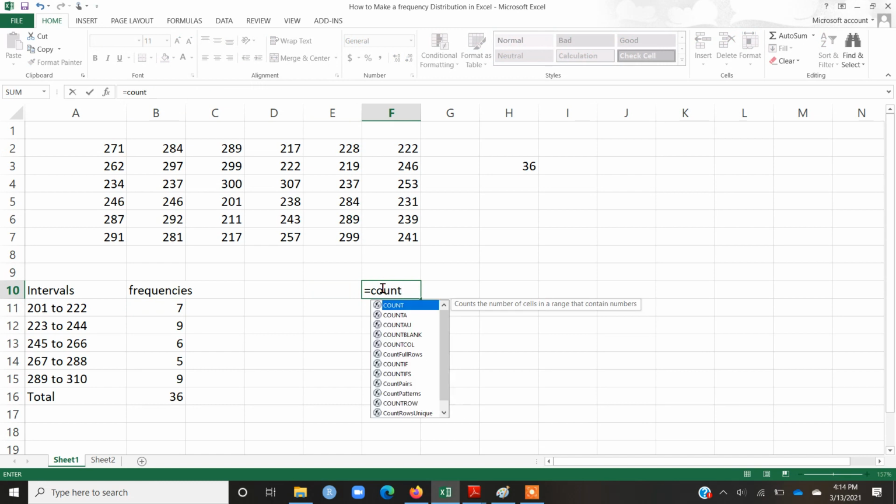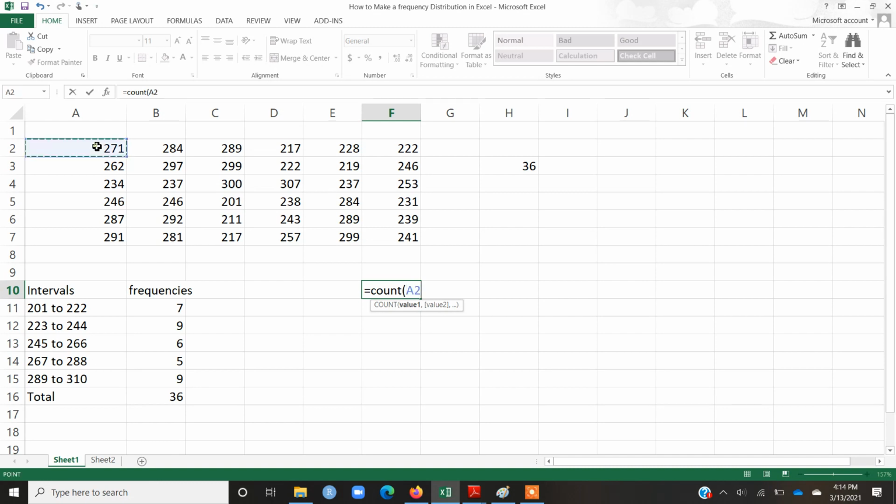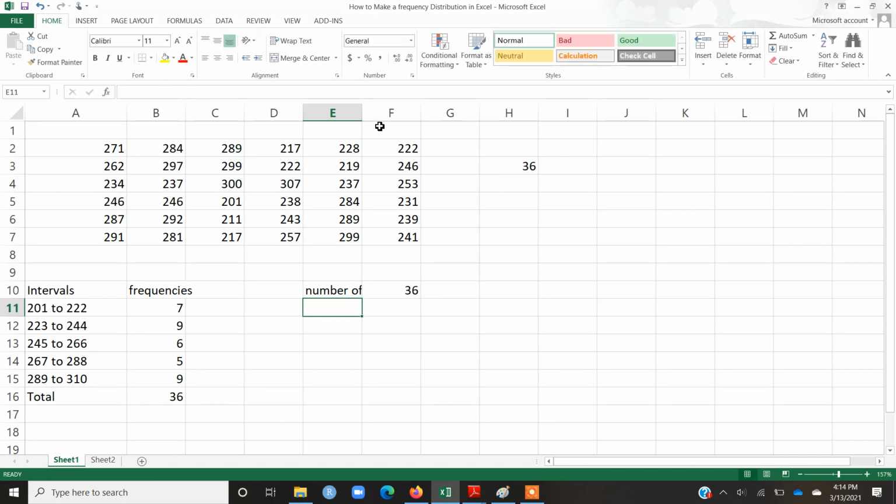Suppose that I want to count the number of observations from a particular cell till the other one. I can simply use the count function. Once I press enter, you can see that there are 36 total observations. So I can write the number of observations is 36.